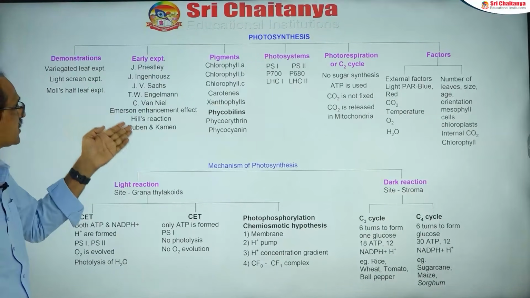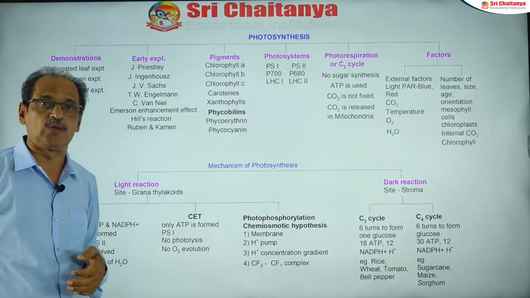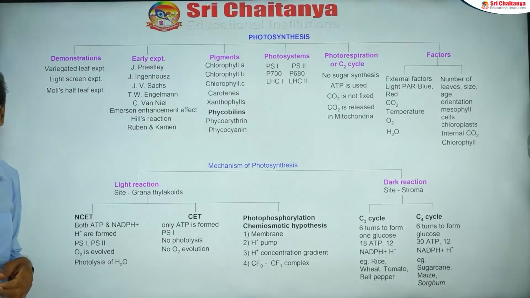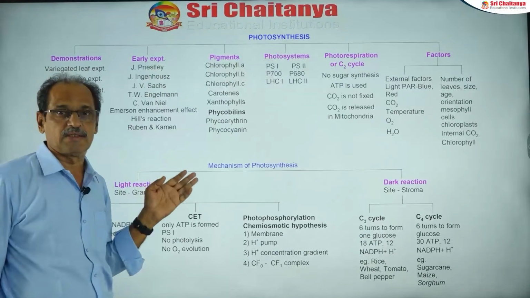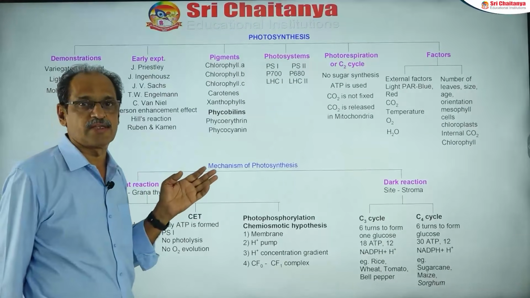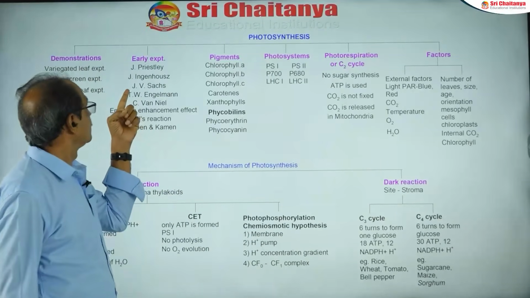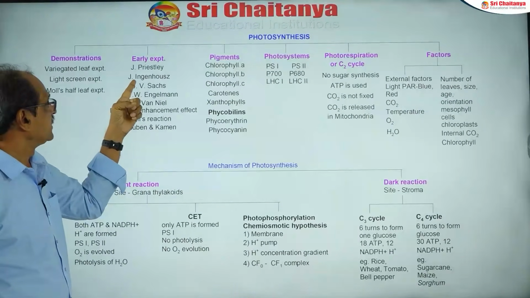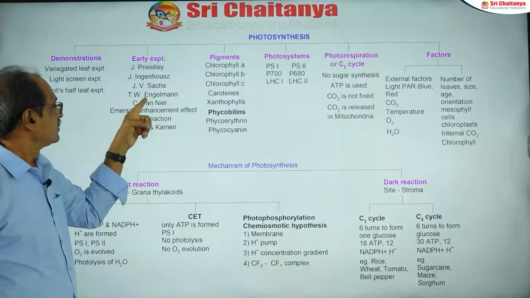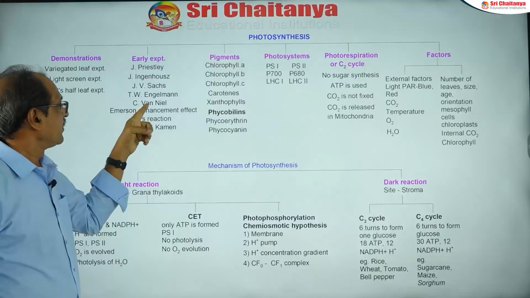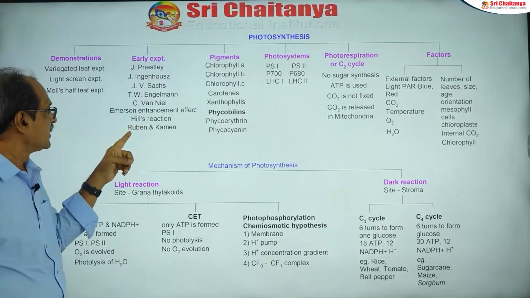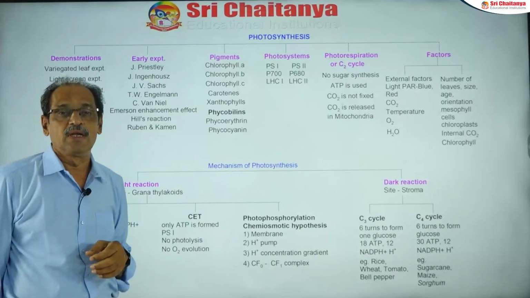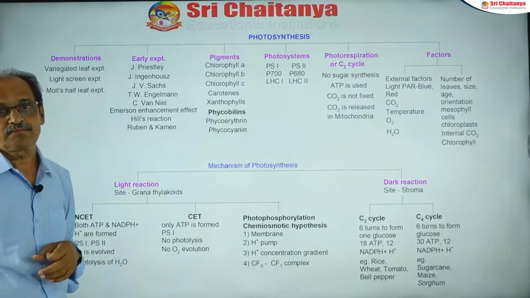The next important aspect is what experiments led to the discovery of photosynthesis. They are the early experiments, the heading given in the NCERT textbook. They start from Priestley, Ingenhousz, Sachs, Engelmann, Van Niel, Emerson's enhancement effect, Hill's reaction, and even Ruben and Kamen.